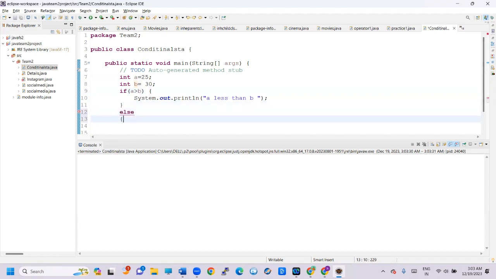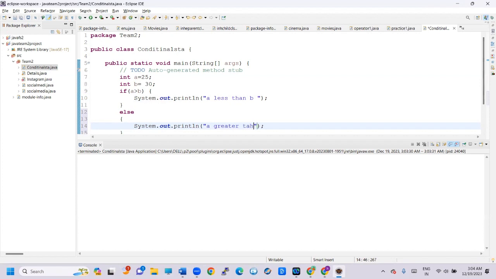We already saw the syntax of the if else statement. So here I'm using B greater than A. If the if condition is not true, the else statement will execute. Now let's see which one executes. B greater than A is executed. Why? Because the if statement is not true, so that is the reason the else statement executed.